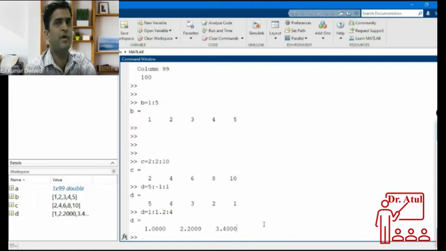The next number would be 4.6, which is greater than 4, therefore that is not being stored into T. So in this colon operator, we can do the fractional increment, the negative increment, and the positive increment. These all are possible with the colon operator.